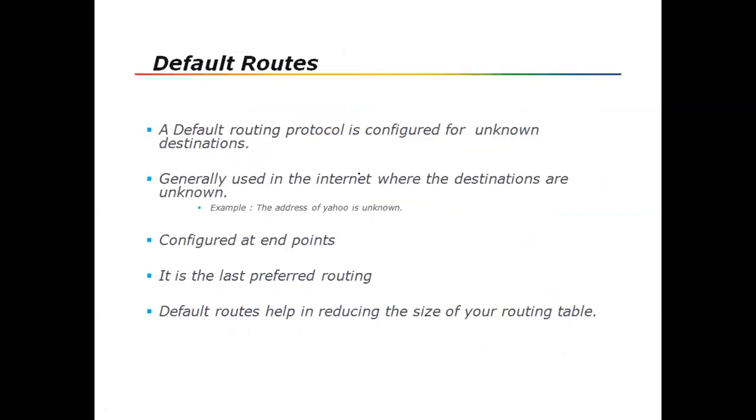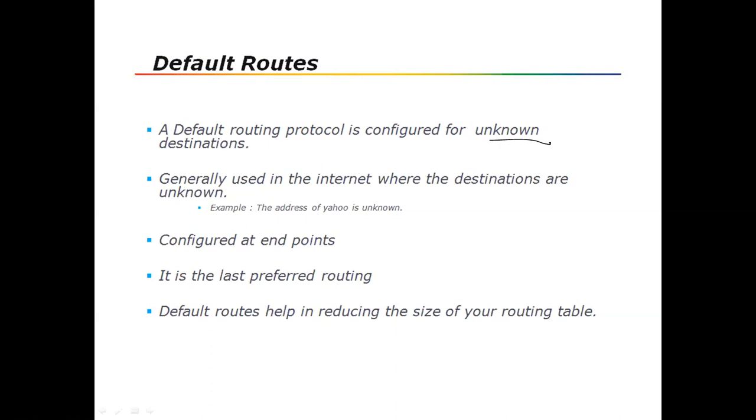Next, the route type is the default route. There are three types: static route, default route, and dynamic route. A static route is manually added, so we need to know the destination. A default route is configured for an unknown destination. Can anyone tell me what an unknown destination means? Give me an example of an unknown destination.